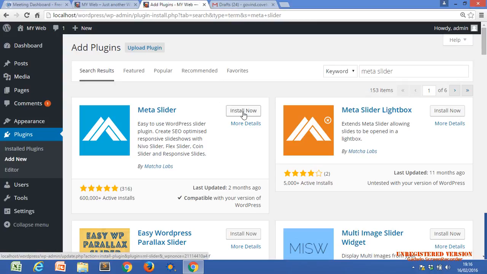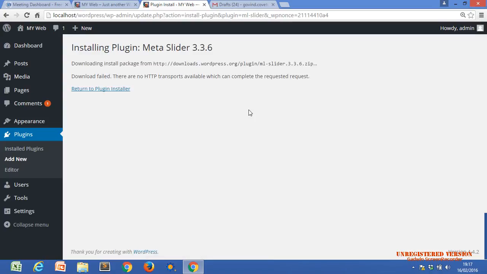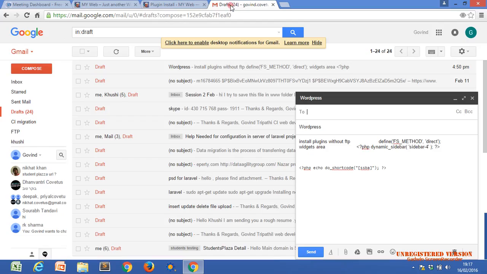Okay, what I have done till now: just click on the plugins tab. After clicking the plugins tab, click on add new plugin. Then a window appears with a search bar. I just search for the name of our plugin and click on install now. Then it will install to our website. Download failed. There is no HTTP transport available to complete the request. Some issue, it's an error.